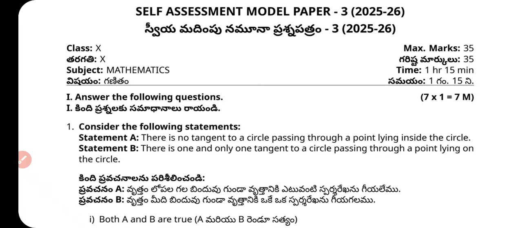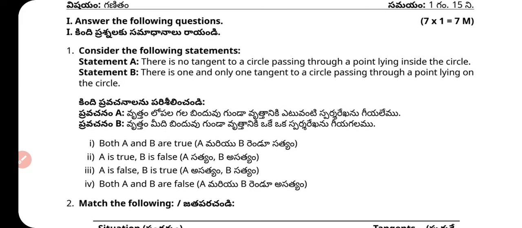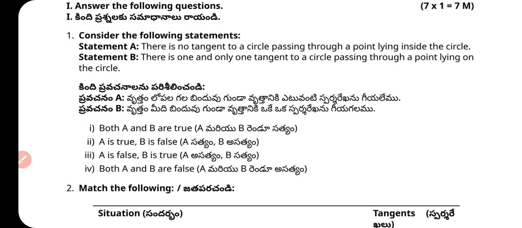Let's start the paper. Answer the following question. Question number 1. Consider the following statement. Statement A: There is no tangent to a circle passing through a point lying inside the circle. Statement B: There is one and only one tangent to a circle passing through a point lying on the circle.